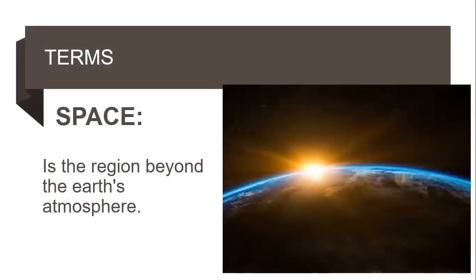Now look at this. An examiner asks you, what is space? You tell the examiner that it's any region beyond the Earth atmosphere. That is something like you are seeing here. This is our Earth atmosphere. This blue region represents the immediate atmosphere that we see. Then this enormous volume of gases surrounding the planet is called space. So any region beyond the Earth atmosphere is called space.